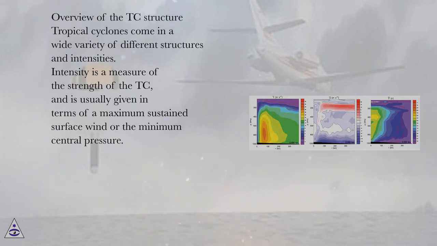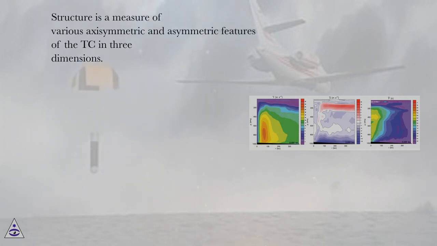Intensity is a measure of the strength of the TC, and is usually given in terms of a maximum sustained surface wind or the minimum central pressure. Structure is a measure of various axisymmetric and asymmetric features of the TC in 3 dimensions.